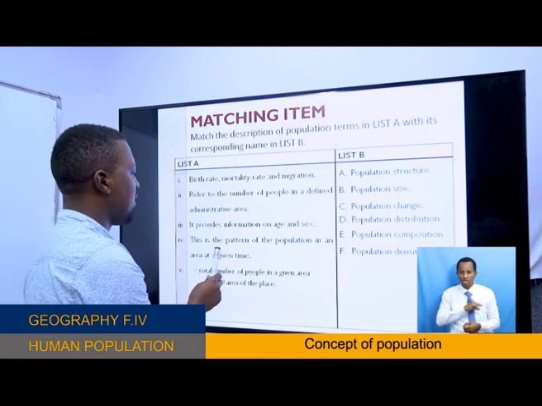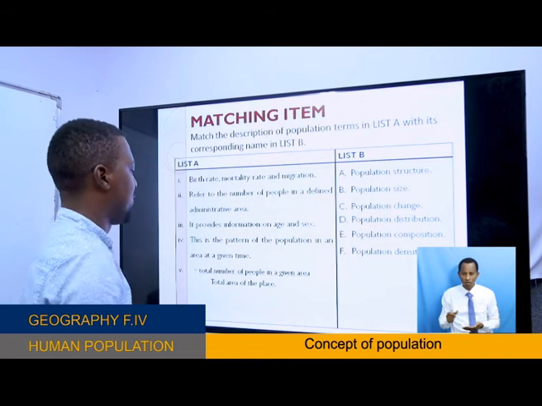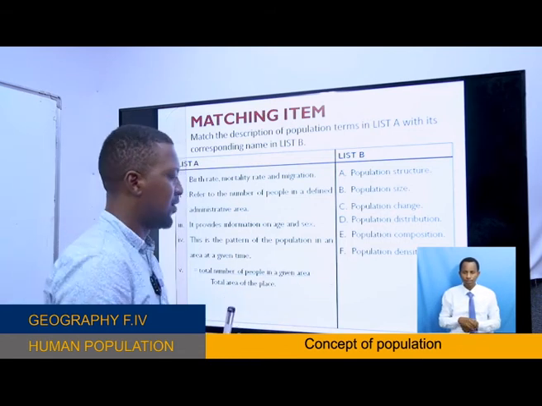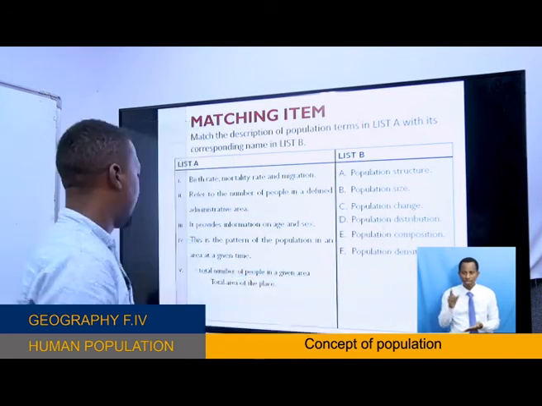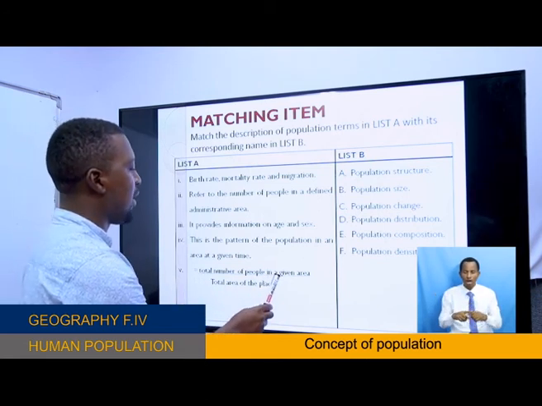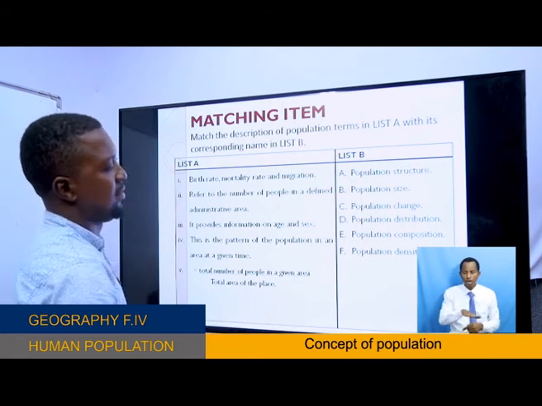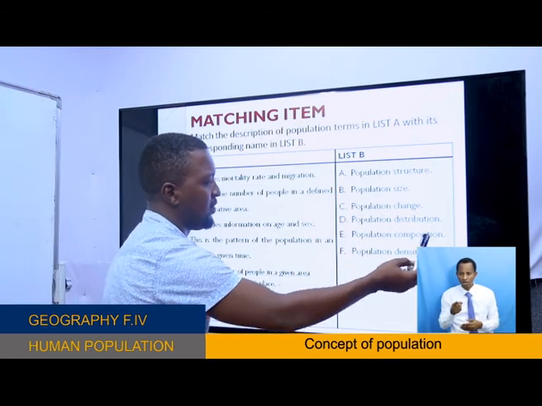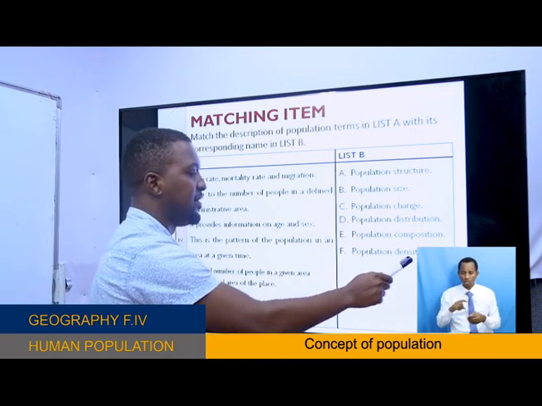Roman 4: this is the pattern of the population in an area at a given time. A pattern is a spread of people in a particular area. That is obvious, it's population distribution. Roman 5 is equal to total number of people in a given area over total area of the place. Now, is it population composition? No. Population change? No. It is population density.